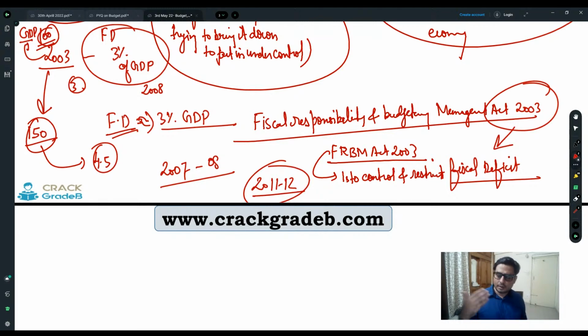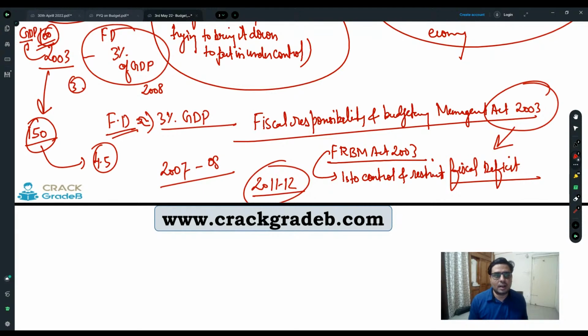Then you went for a review committee on FRBM, to assess whether it is possible. The review committee said that no, it is highly impossible to get this 3% in the near term. It set the target that by 2024 we can achieve it. But again what happened? COVID hit the economy. And now what you have set, that by 2024 we will try to achieve 3%, is again not possible.